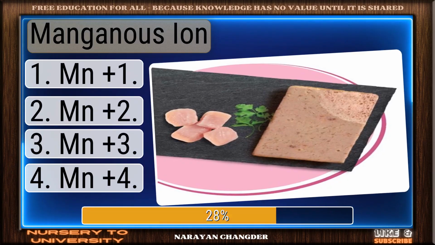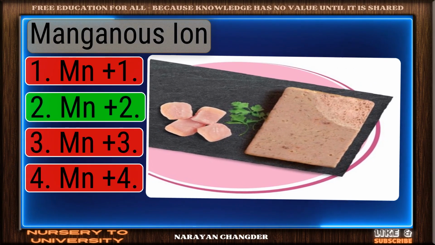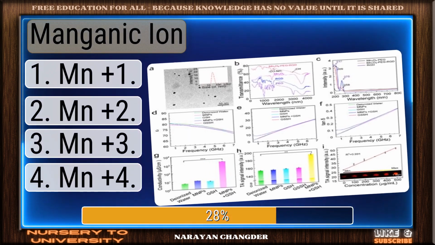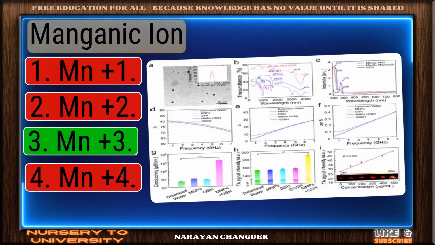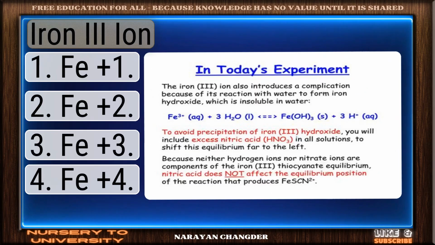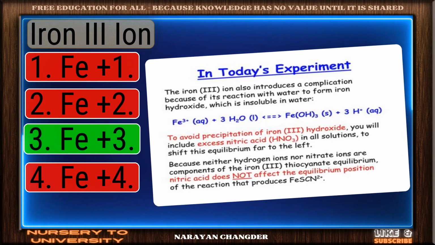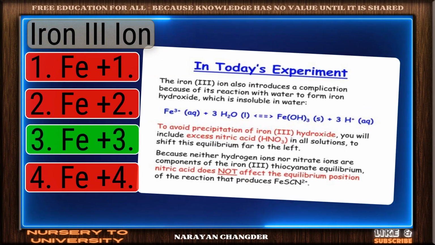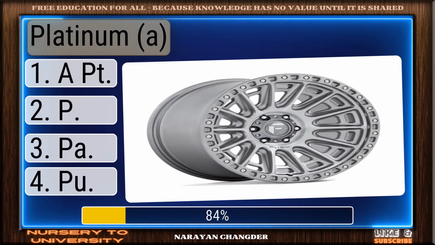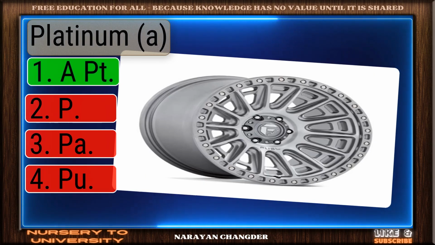Manganese ion. Excellent. Mn+2 is a brilliant choice. Manganic ion. Excellent choice. Mn+3 is the right answer. Iron. You're right. Fe+3 is the correct answer. Platinum. Nicely done. Pt is a solid answer.